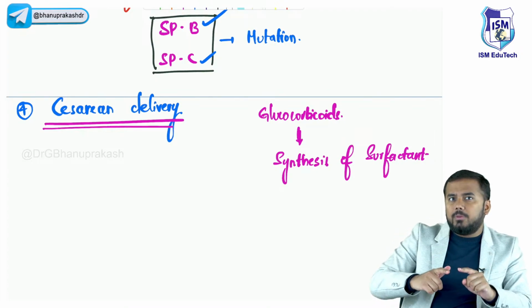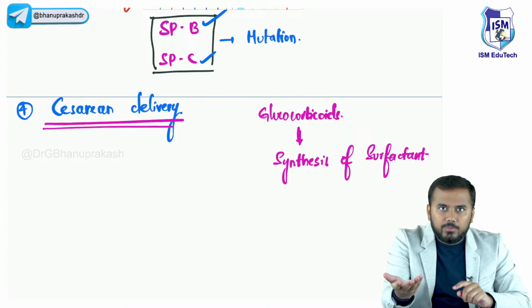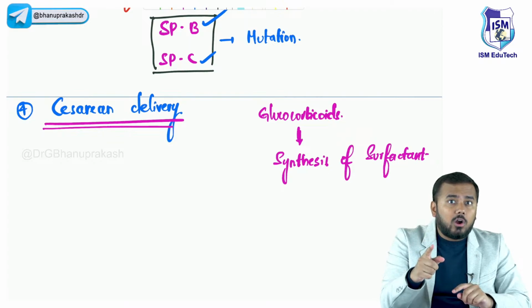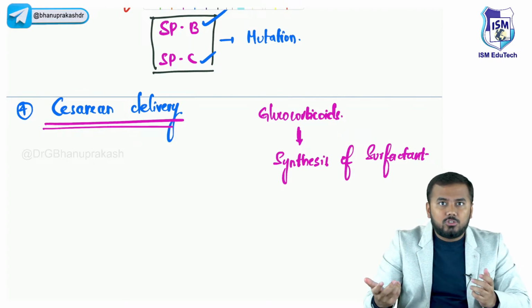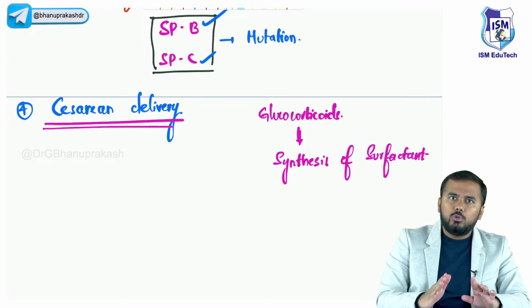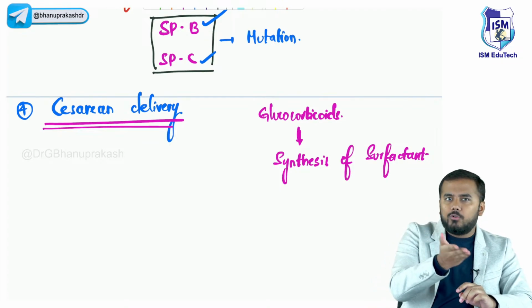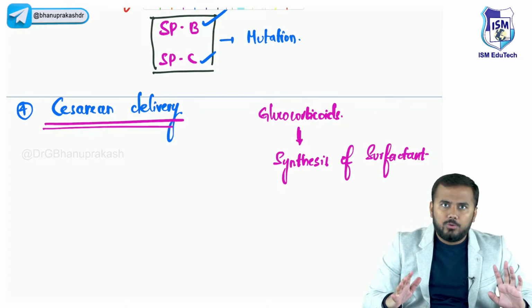Now, within this baby, there is a stress hormone that is released. What is the stress hormone? That is cortisol. Yes or no? Now, this cortisol will cause what? Synthesis of surfactant. If a cesarean section happens, do you think in a C-section the baby is under a severe stress? No, you are just cutting down the lower abdominal cavity and then removing the baby out, right?